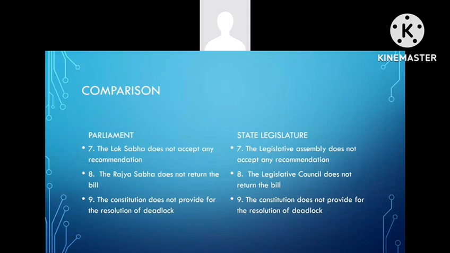Eighth one. If the Legislative Council does not return the bill to the Legislative Assembly within 14 days, the bill is deemed to have been passed by both the houses at the expiration of the set period in the form originally passed by the Legislative Assembly.